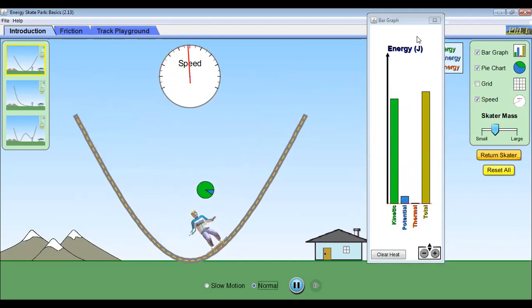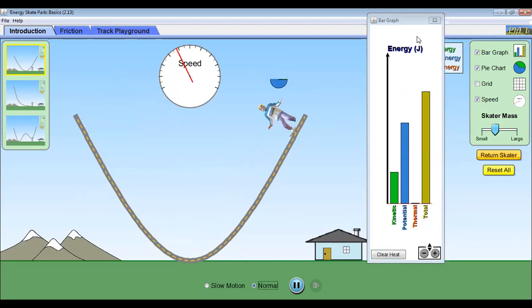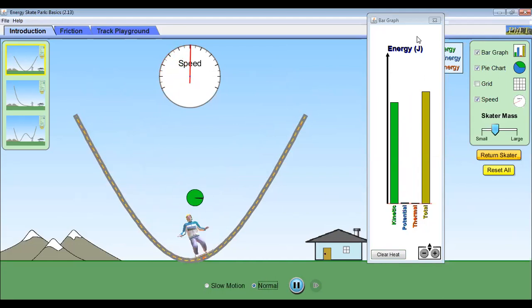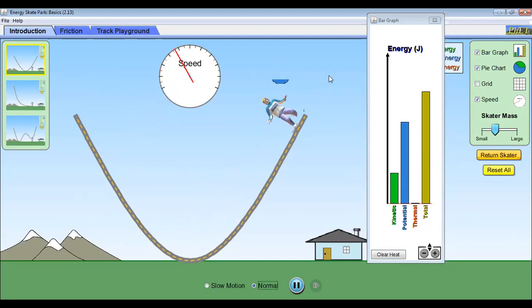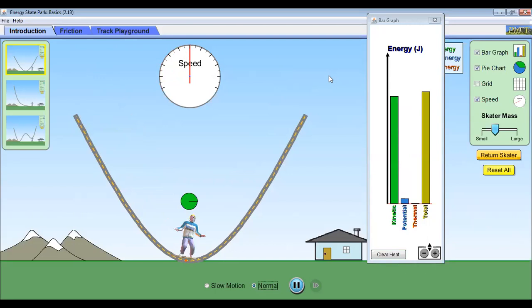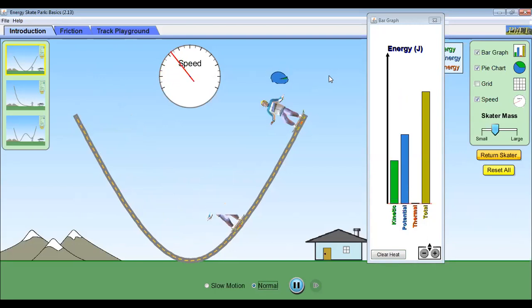Yes, very good, Harshu. The mass of the skater will affect it. If the mass of the skater is less, the kinetic energy as well as the potential energy will be less, because mass is a parameter which is there in kinetic as well as potential. What's the formula of kinetic energy? Half m v square, so mass is there. What's the formula for potential energy? m g h, so m is also there.